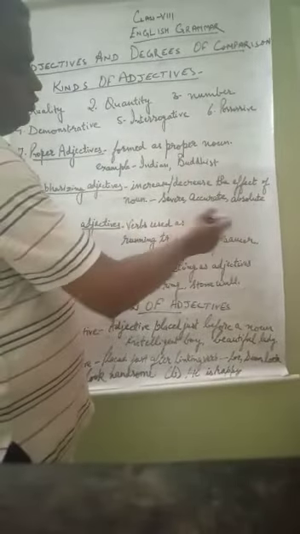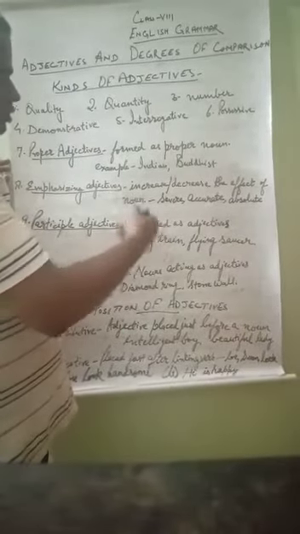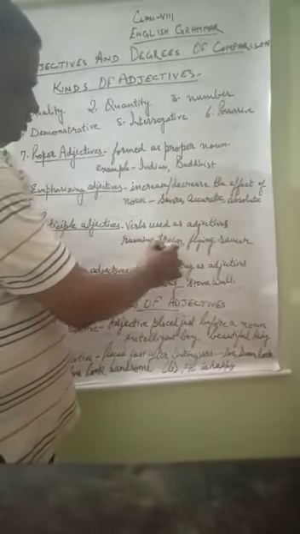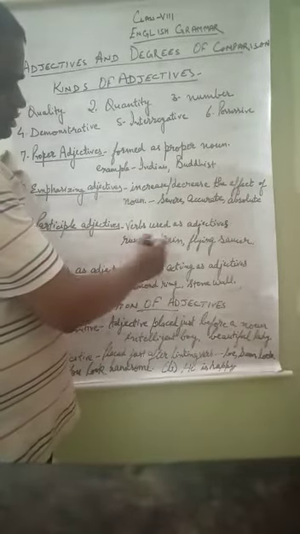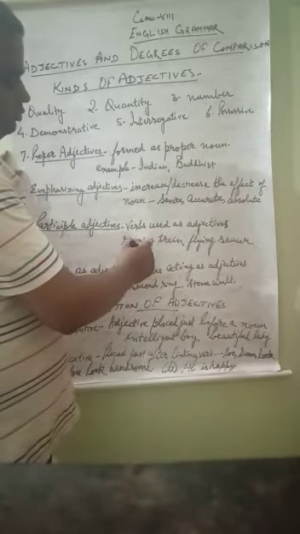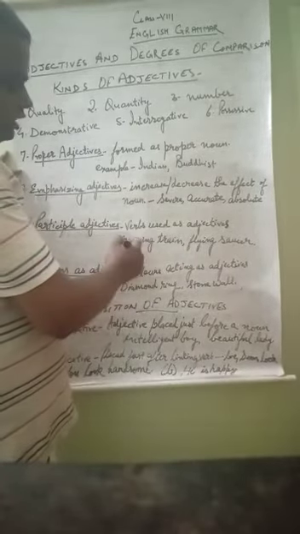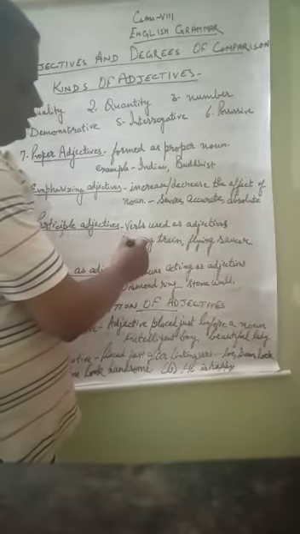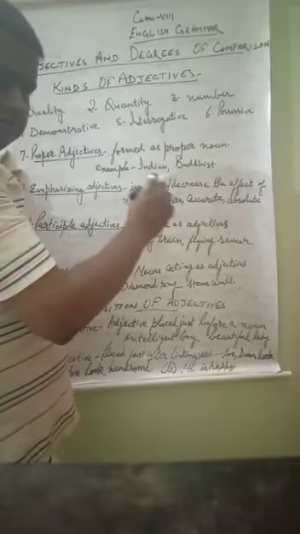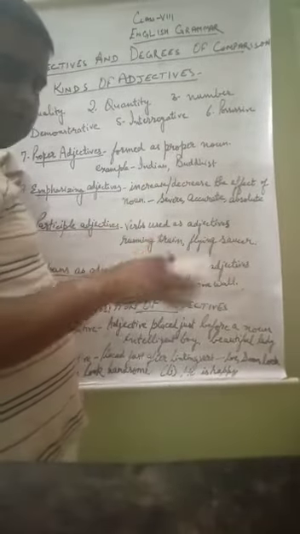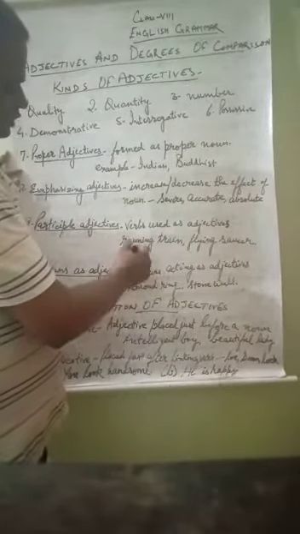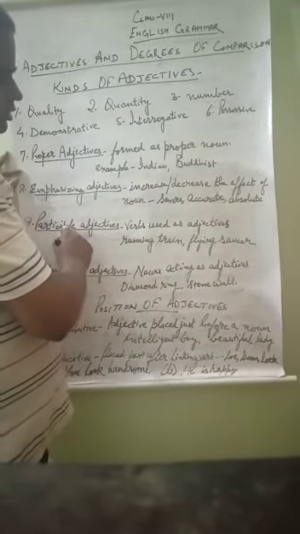The verbs which are used as adjectives, the going on work. Suppose, running train. Here train is a noun and running is describing the train. So running became an adjective, and when we see running, we come to know that it means a train which has not stopped, it is continuously going on. So this type of adjective is called a participle adjective.